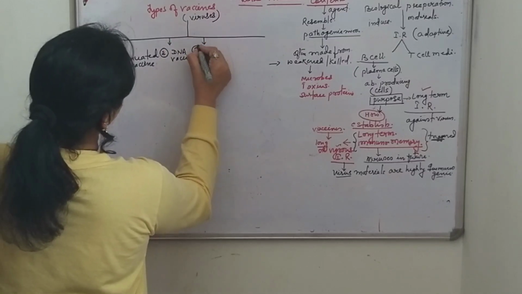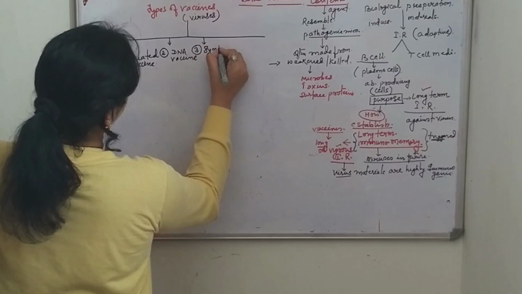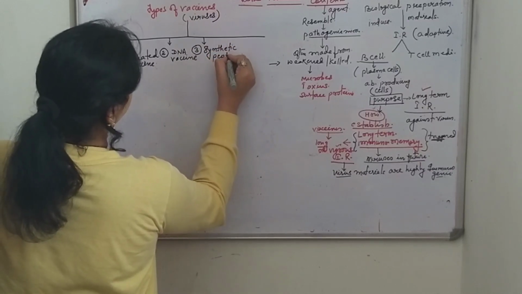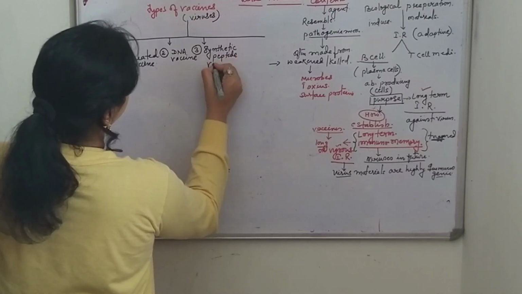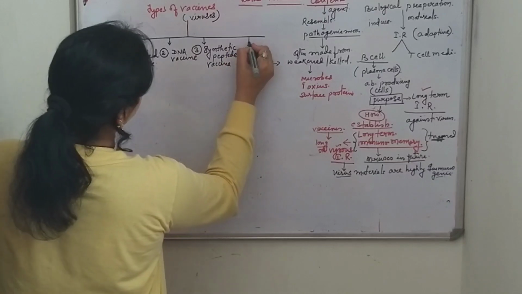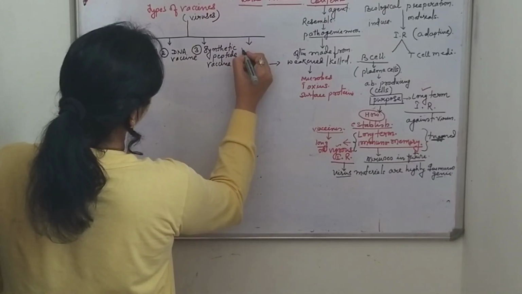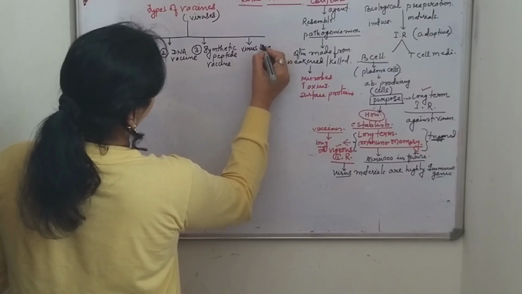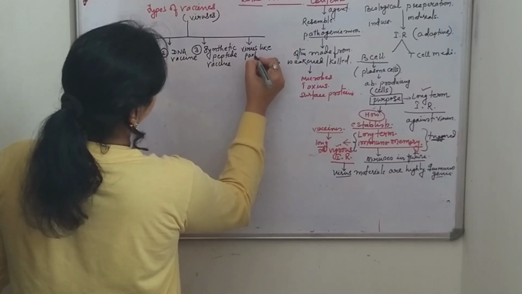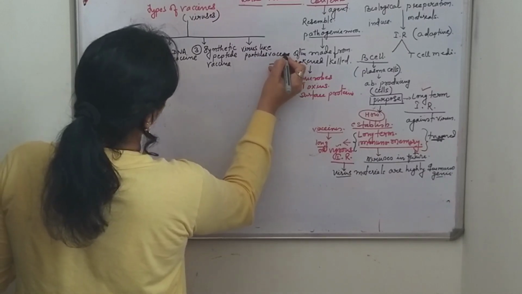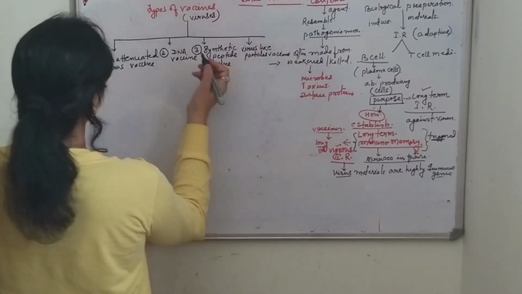The third one is synthetic peptide vaccine, and the fourth one is virus like particles vaccine.